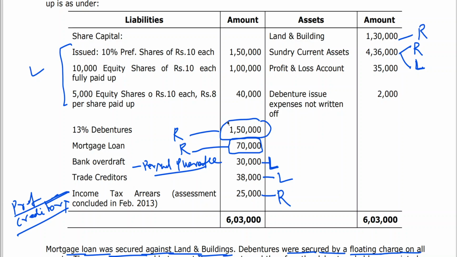Like this, you need to have clarity of thought when you are doing it. And about other expenses, this is about the summary of the cash book. Let us not worry about the P&L account, debentures, expenses not written off. Even in previous problems we have ignored it. So shall we start doing the problem now? Okay, let me begin.